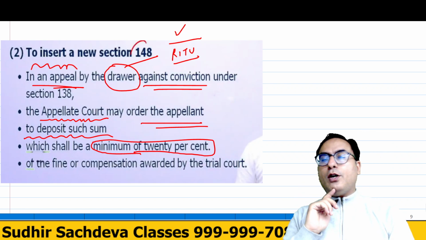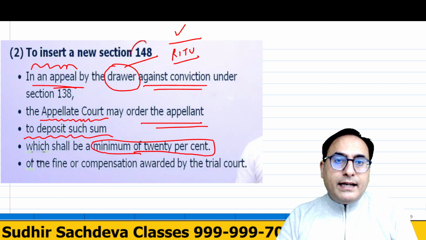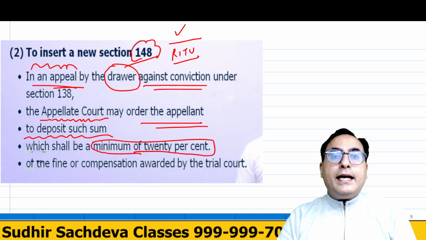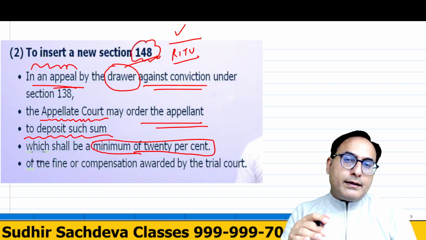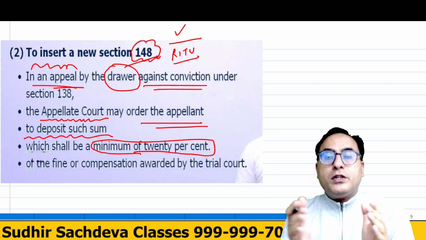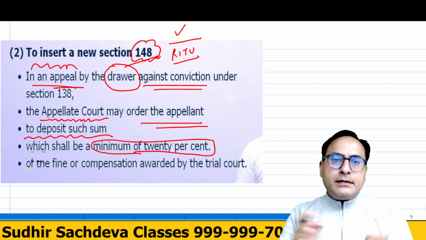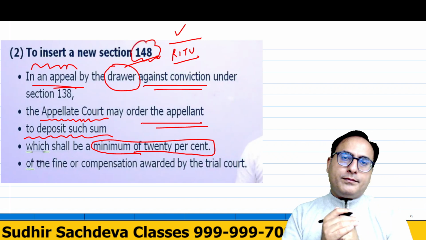Then we will hear your appeal. Earlier also, it was seen that by appealing to the higher court, the drawer was taking so much time. So to protect the payee, this section was introduced, right?